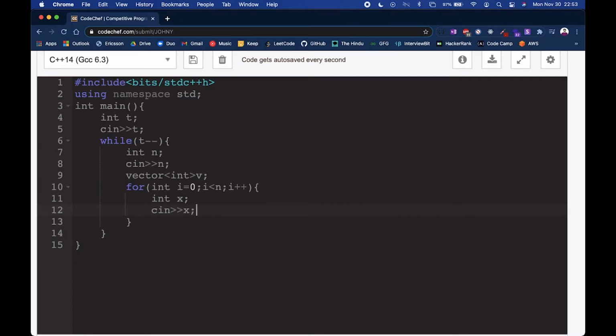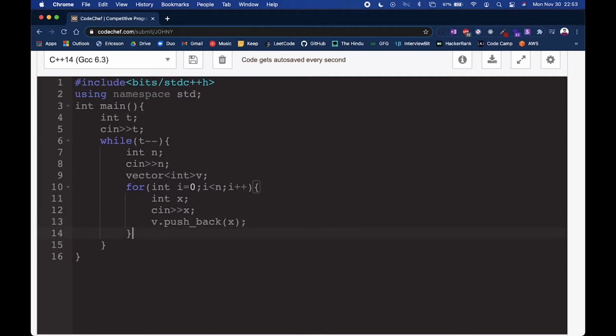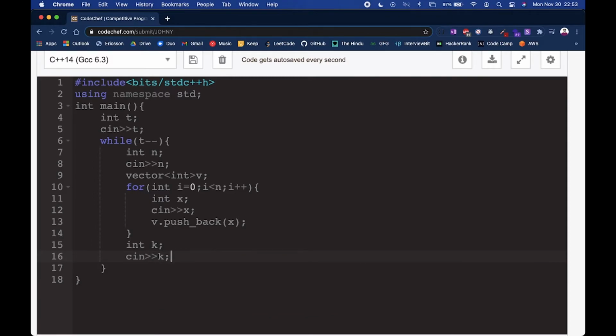When we are using a vector, you have to initialize an integer and read it in the loop, and then push it in the vector. You can check it here, v is our vector, and there is a function called push_back. In push_back we can insert simply x, and it will be inserted in our vector. This is how we do it. Now I will take the position, the next input, int k, which gives us the position of the song. Also remember that the index given here assumes that indexing starts from 1, not from 0, which is the case in C++.